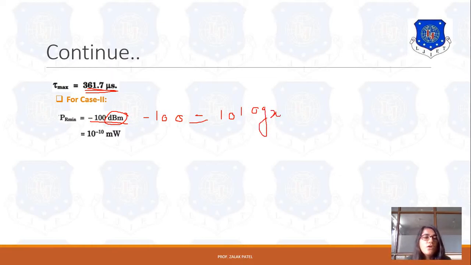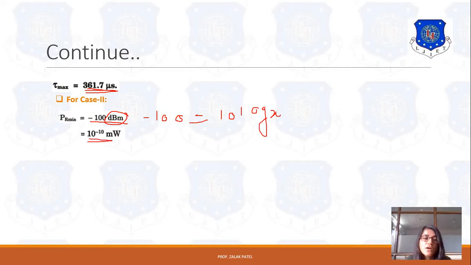For the second case, we consider that the minimum power level or threshold level is minus 100 dBm. Once again we have to use that equation and put the values in. First we have to convert this dBm value into volt. So minus 100 is equal to 10 into log x. So again we have to take the anti-log of it.